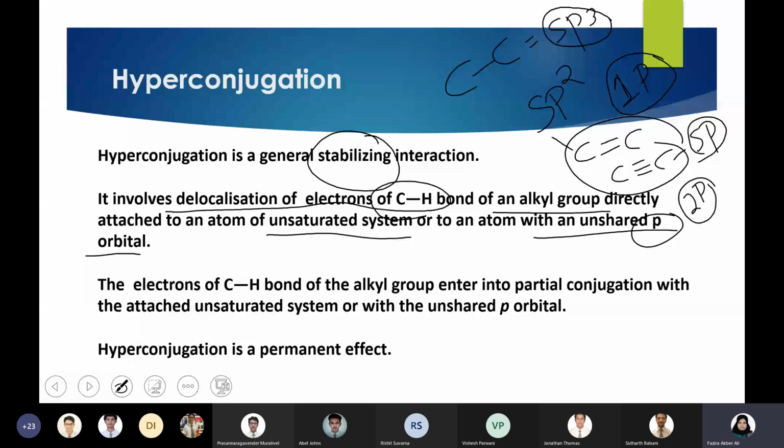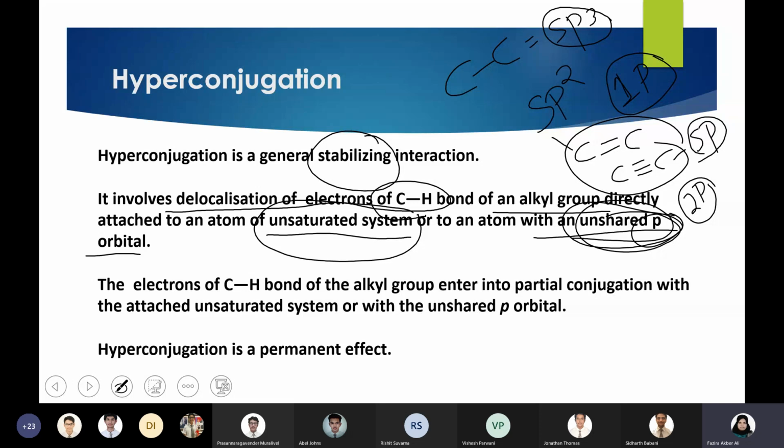So basically, hyperconjugation is possible when a CH alkyl group is present next to a system where you have an empty p orbital. That empty p orbital may be due to unsaturation, that is a double bond or a triple bond, or it could be due to a carbocation or any other species where the hybridization is not sp3 and your p orbital is free. There is an unshared p orbital, that means a p orbital which is not involved in hybridization.